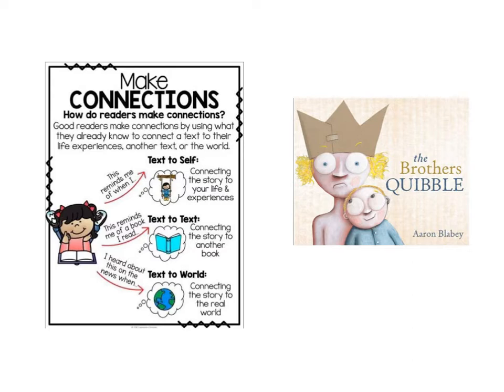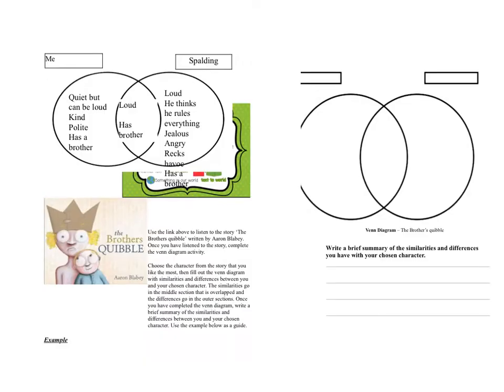This week, we've been reading the story The Brothers Quibble by Aaron Blabey. And today you're going to be doing Tuesday's activity, which I'm going to explain. Okay, so for today, what you need to do is use the link that is on Google Classroom to listen to the story The Brothers Quibble written by Aaron Blabey. Once you have listened to the story, you need to complete the Venn diagram activity.